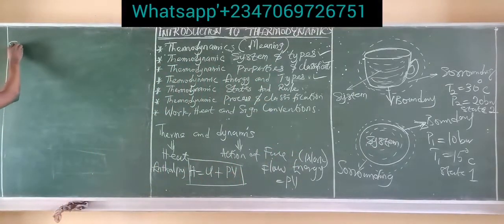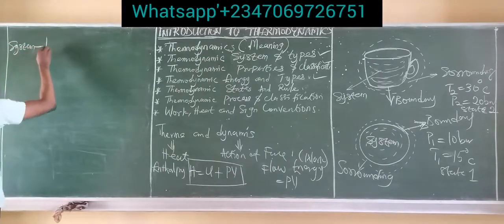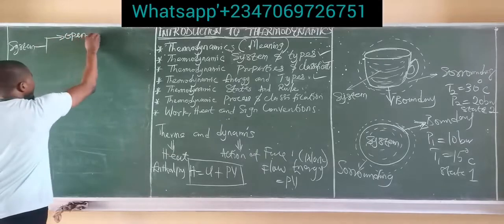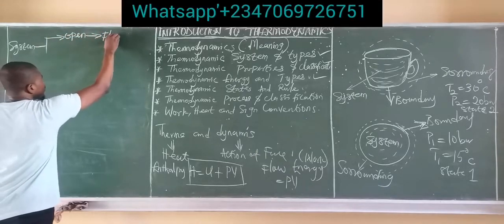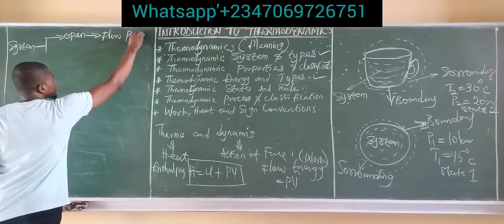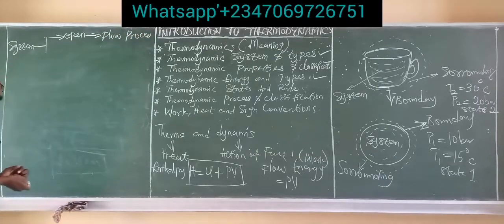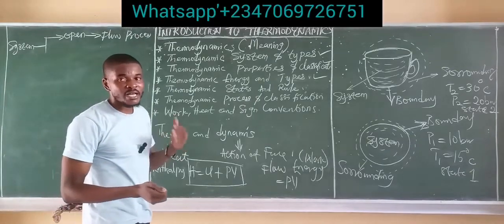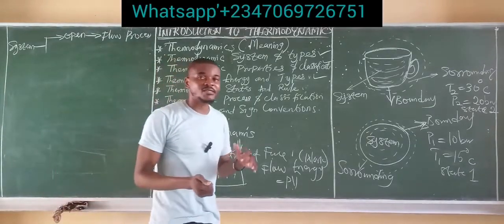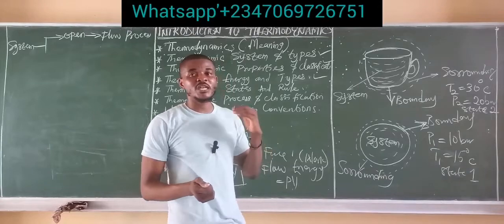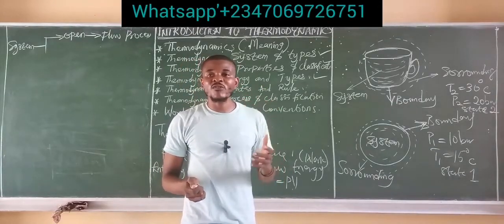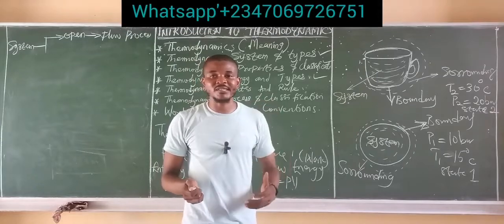So we'll have this to be the system, and a system can be either open. If the system is an open system, then we'll have the process to be a flow process. We have a flow process simply because the system is open. Hence, the process in that case is called a flow process. But if the system is a closed system, it means that matter cannot cross the boundary between the system and the surrounding.